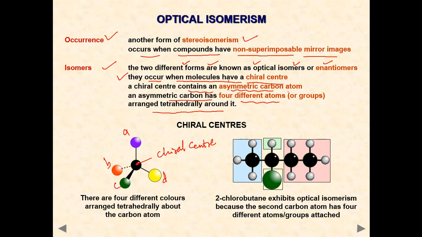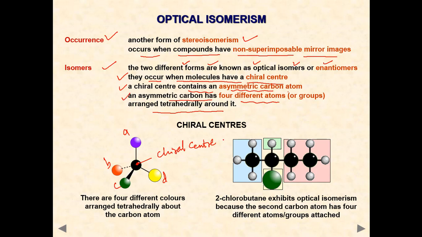Occurs when a molecule has a chiral center. A chiral center contains an asymmetric carbon. So here there is no symmetry. If you cut it at any angle, if the right side and left side are both the same, that is called symmetry. If it is not so, that is asymmetry. There is no symmetry. Right? Asymmetric carbon, second line clear. And an asymmetric carbon has four different groups. Third line clear. Now, enantiomers.